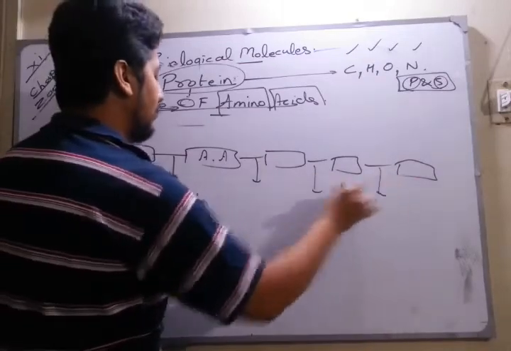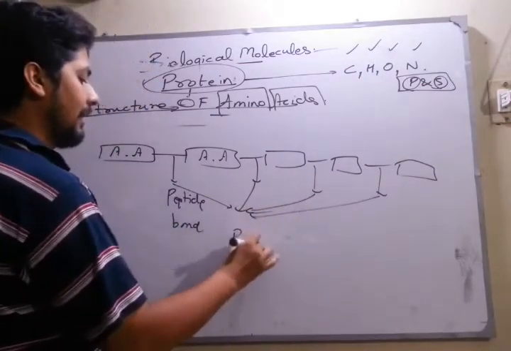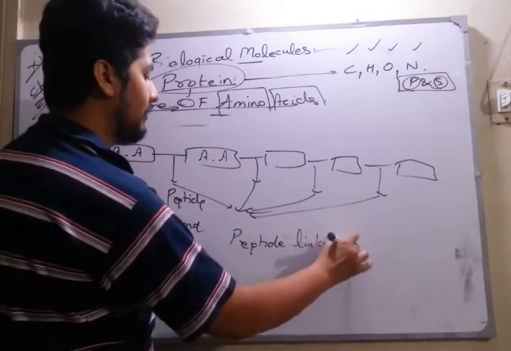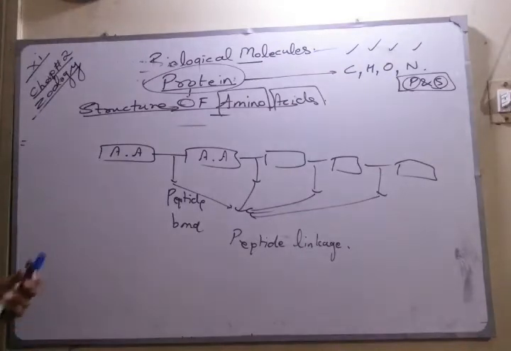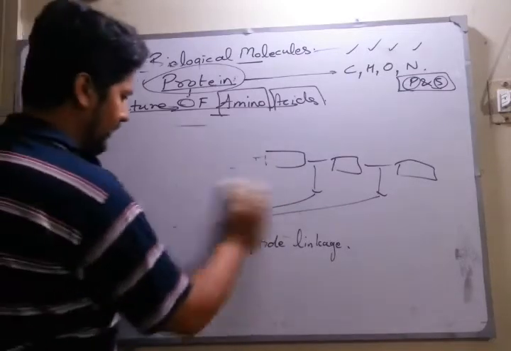Many peptide bonds linked together form a peptide linkage. So that is what you have to notice about peptide bond and peptide linkage, and that is the simplest thing you can get. That is the main thing regarding protein.